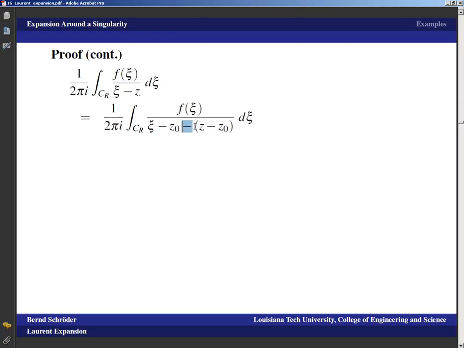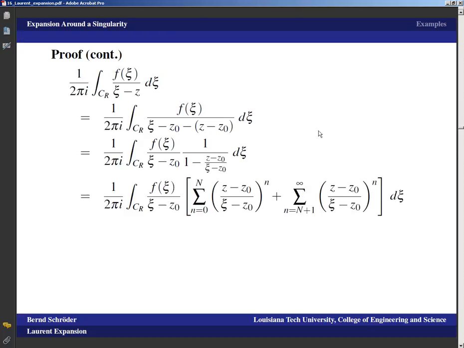And then we subtract negative z0, and that means we have only added 0, everything else is the same. And now we're factoring out a c minus z0 in the denominator. And now we realize that |z minus z0| is smaller than |c minus z0|, because z is closer to the center than the points on the outside circle, and that's what's going to make the argument work. But first of all, that means this thing has absolute value smaller than 1,